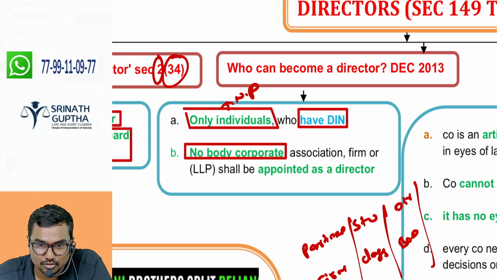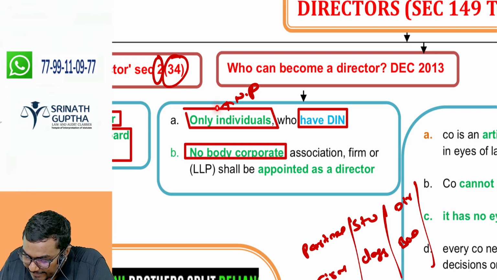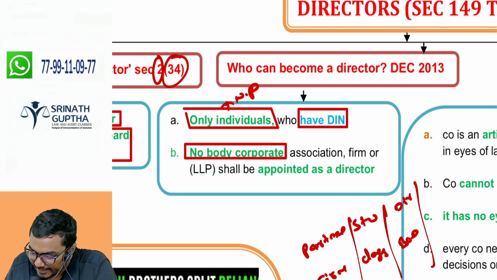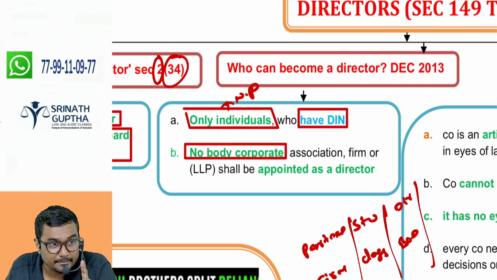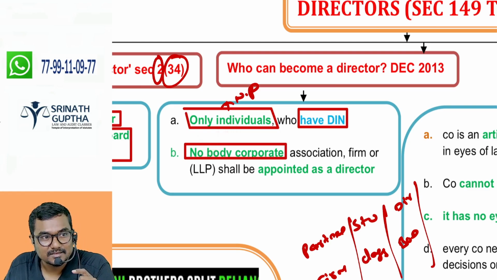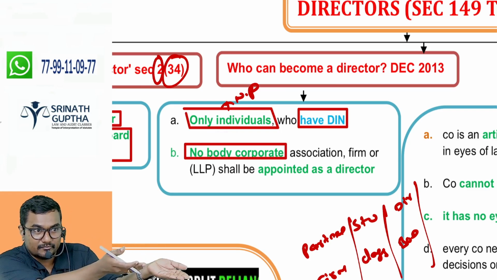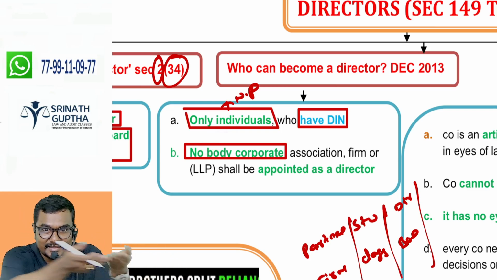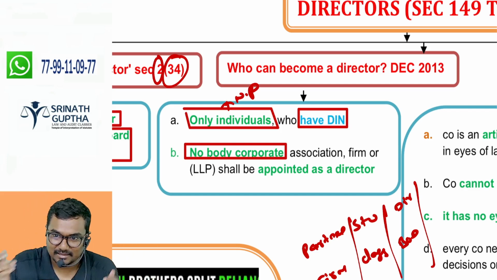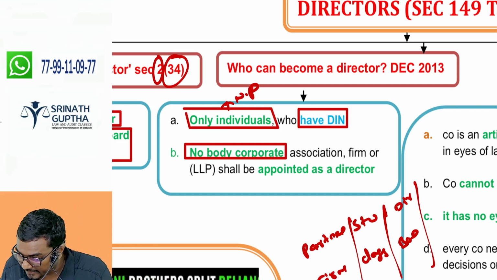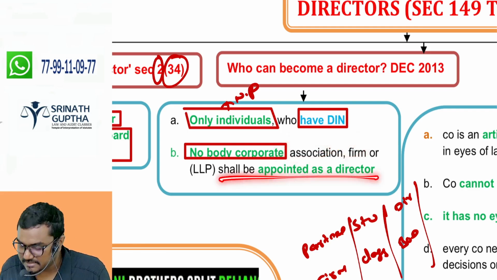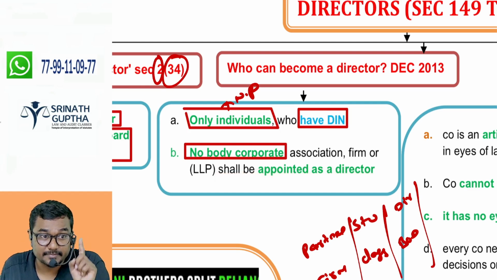So only individuals can become directors. An artificial person cannot become a director because it doesn't have a brain. That's why you are appointing someone. If he also has no brain, then how? No body corporate, no association, no firm, no LLP shall be appointed as a director of the company. So he must be a natural person.